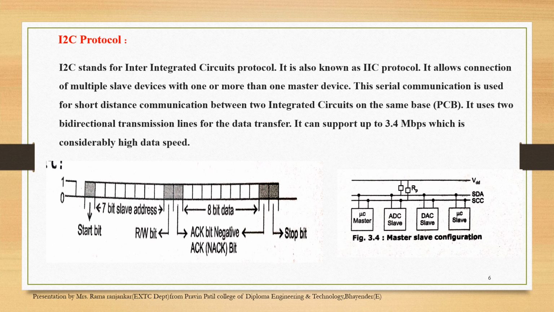In the I2C protocol, the data format starts with the start bit, followed by the 7-bit slave address, then the read/write bit. Then 8-bit data is available and it ends with the stop bit.